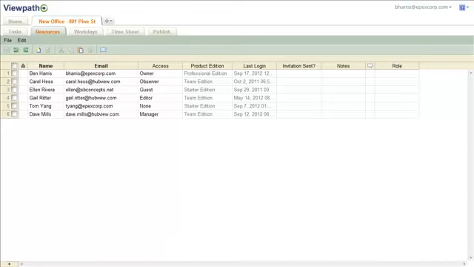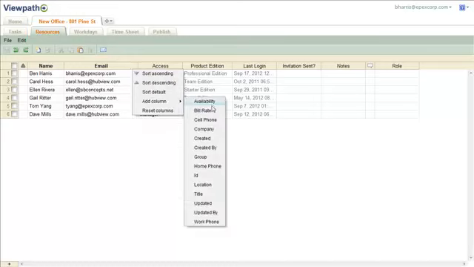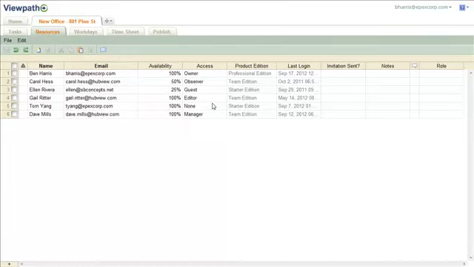Resource allocation allows you to view a resource's workload in a graphical format. Beginning on the Resources tab, add the Availability column, then specify the appropriate values. For example, because Gail is only available for 4 hours per day on this project, we'll set her availability to 50%.